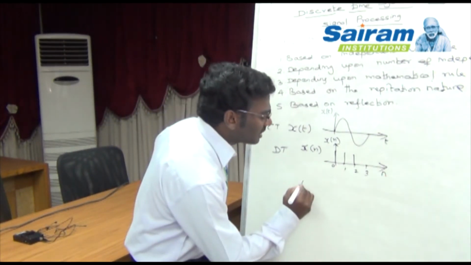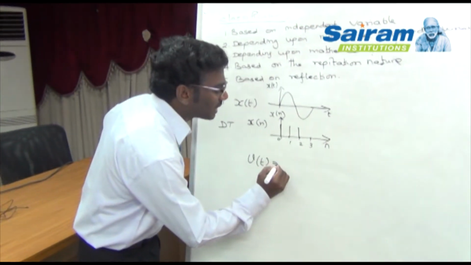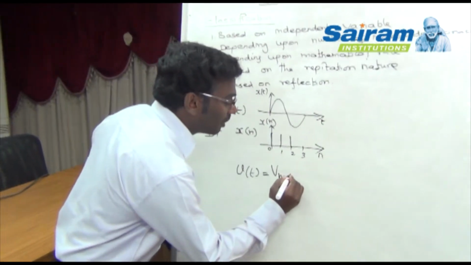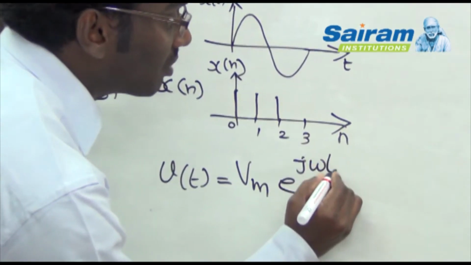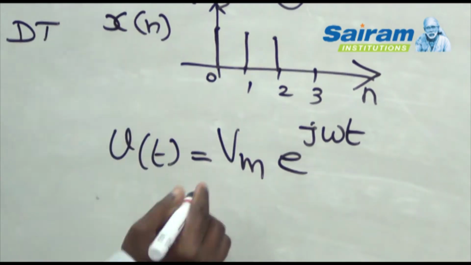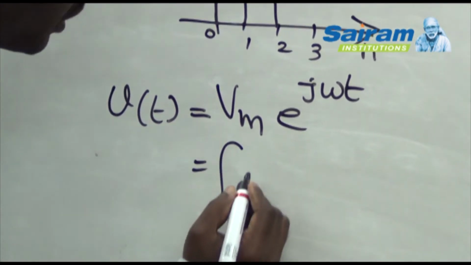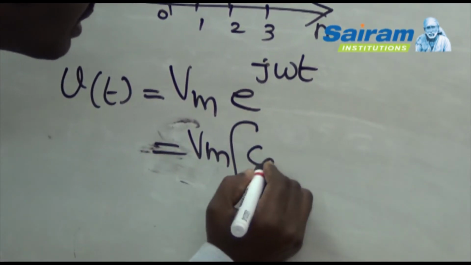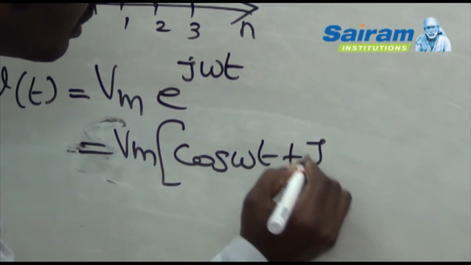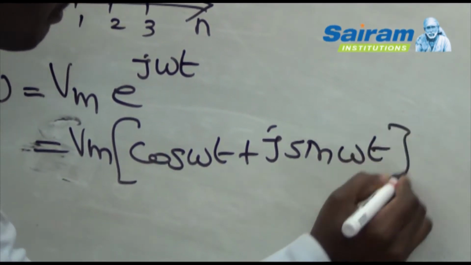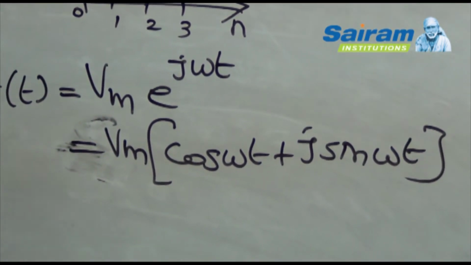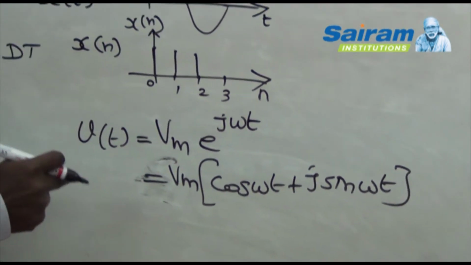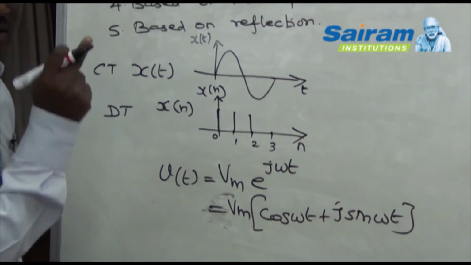Generally, for the alternating voltage signal, we say that v of t is equal to Vm sin omega t. But in mathematics, we express the corresponding value in the form of Vm into e power j omega t. The exponential term contains two different components: one is a cosine component, cos omega t, and another one is a sine component, sin omega t. In an alternating voltage signal, the signal can be described by a well-defined process or a mathematical rule.